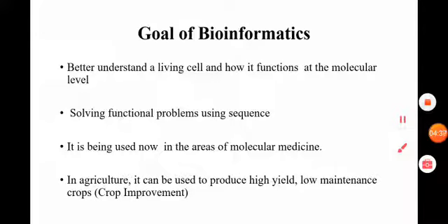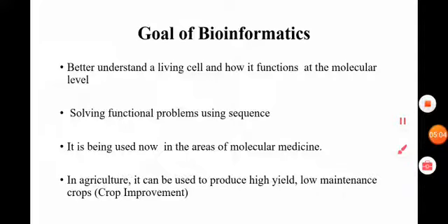Bioinformatics solves the problems using sequences. It means in living cells some mutations take place, so using this sequence it can be solved. Mutations means sudden changes in genetic material. It can be used to design molecular medicines at molecular level.